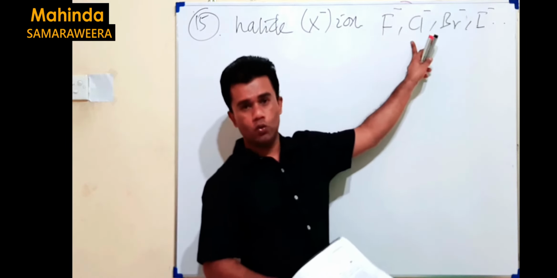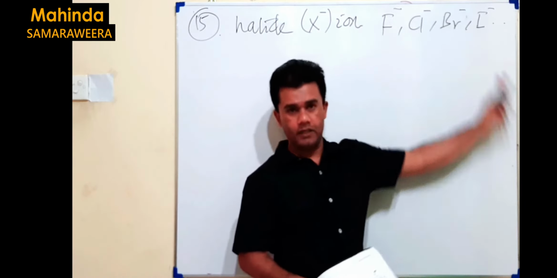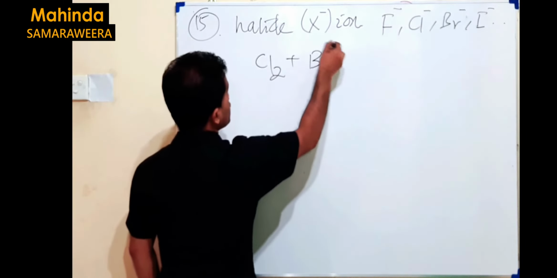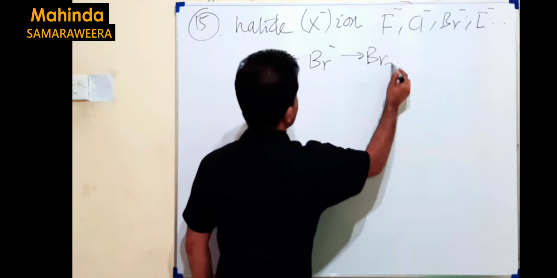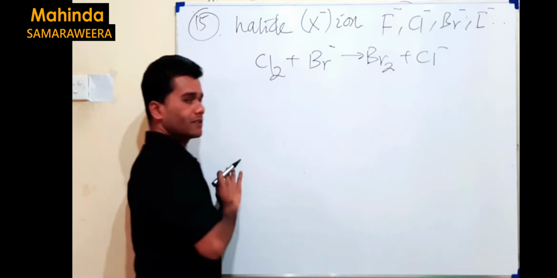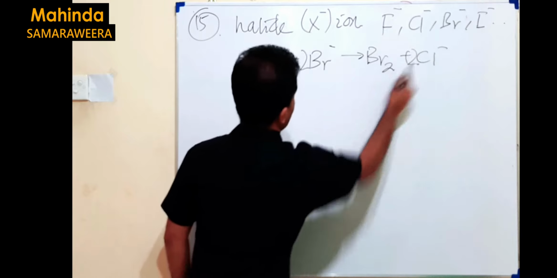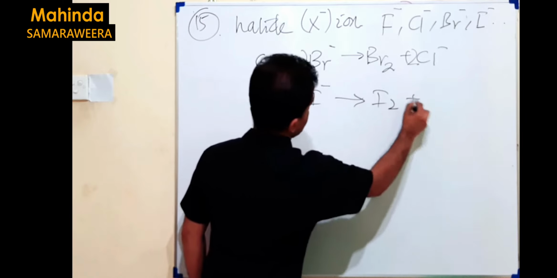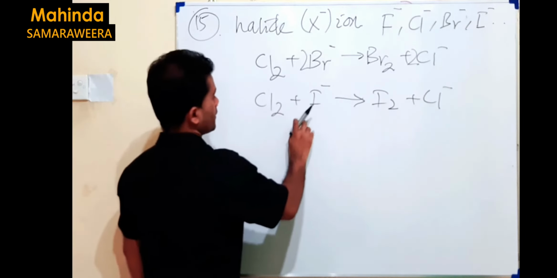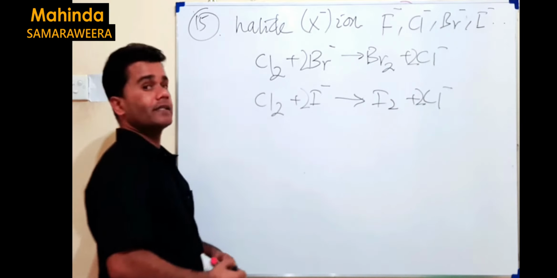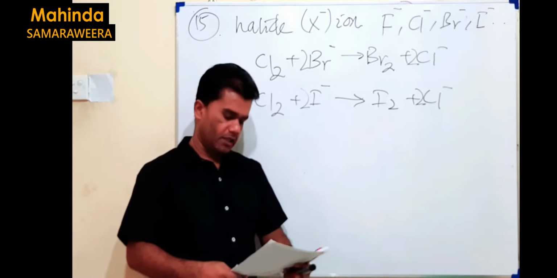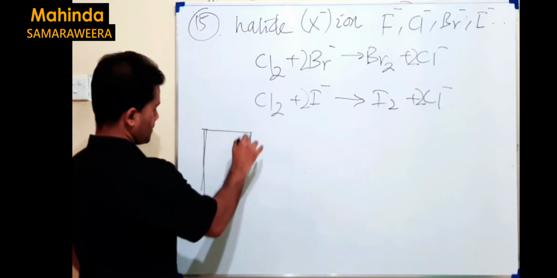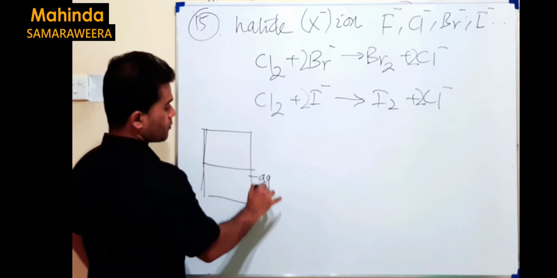But chlorine is able to displace bromine and iodine. If chlorine is passed through a solution containing bromide, we get Br2 and Cl minus. It's not balanced, but it can be balanced if you want. When you pass chlorine through a solution containing iodide, it gives I2 and Cl minus like this. So then there is a reaction and there is an observation. But here we take a CS2 layer. Two solvents are there. Aqueous means water.